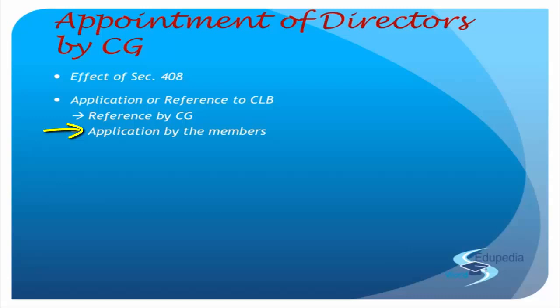You don't have to mug up the case. Always remember, the name that I just took, Skipper Construction Private Limited versus the Union of India, you don't need to mug that up. That is why it is not printed on the screen over there. If I wanted you to mug it up, I would have written that on the screen so that your visual, your auditory, all the sense organs would be active to receive that. You understand the power? And in this case, there is no opportunity of being heard given to the company. So the company is not entitled to be heard in this situation.